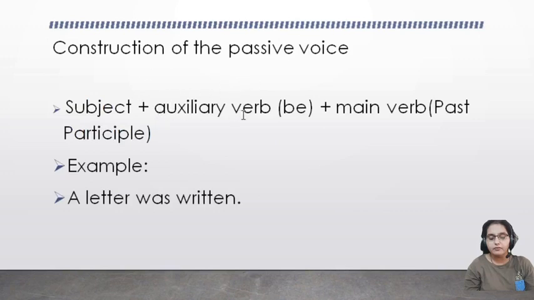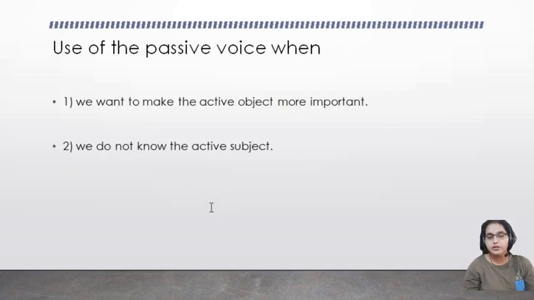Subject plus auxiliary verb be. The be forms of the verb are is, am, are, was, were, plus main verb, and the main verb will always be in the past participle. Example: a letter was written. A letter is the subject, was is the auxiliary verb, and written is the main verb, which is in the past participle.